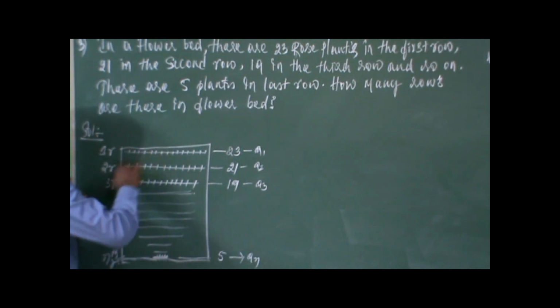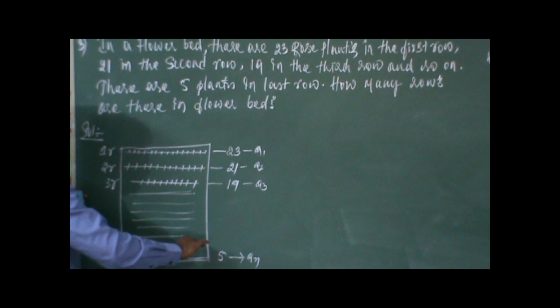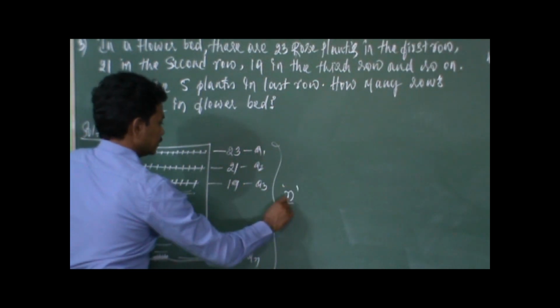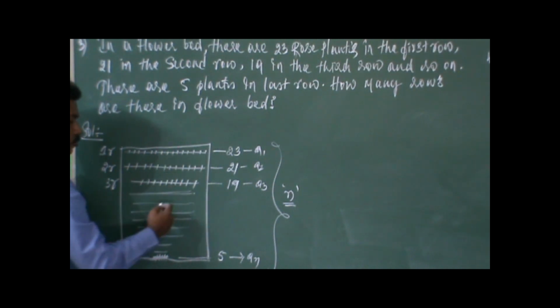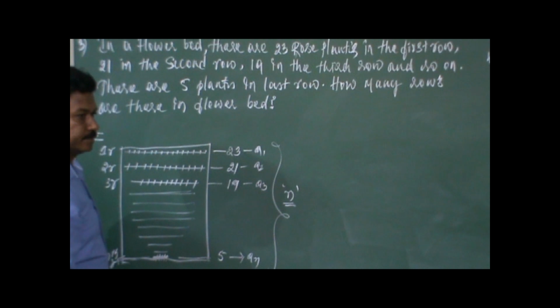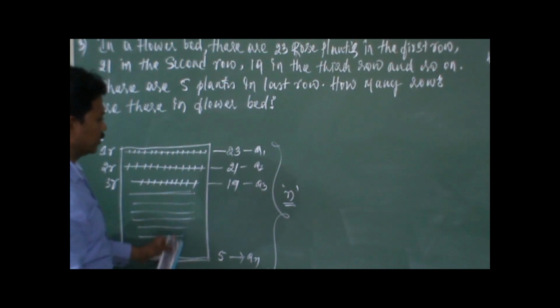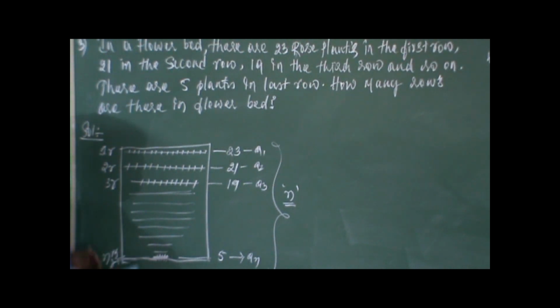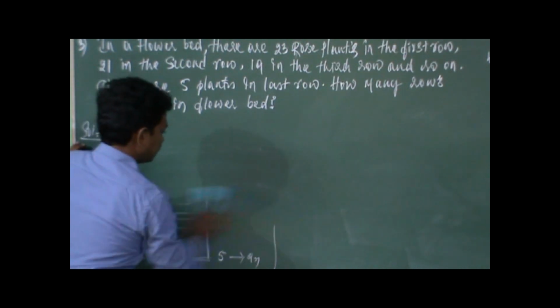So now he is asking you to find the number of rows in the flower garden. So nothing but entirely you have to find the value of n. Let us consider that there are n rows in the flower bed, right? If you consider them as n rows in the flower bed, you actually convert the entire thing into the language of AP, right? So okay.